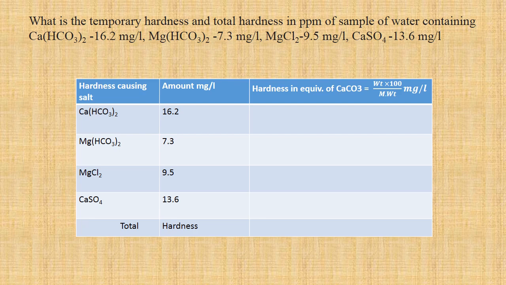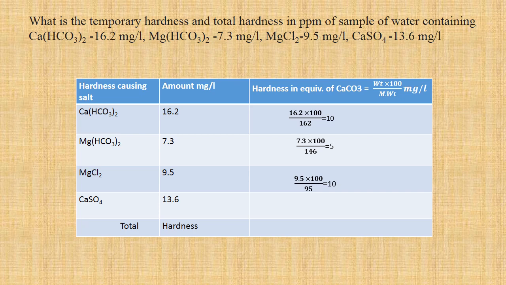In the tabular column we have filled the data, and now let us calculate the hardness due to calcium bicarbonate. It is 16.2 into 100 by molecular weight 162, which happens to be 10 milligram per liter. For magnesium bicarbonate, it is 7.3 into 100 divided by molecular weight 146, which happens to be 5 milligram per liter.